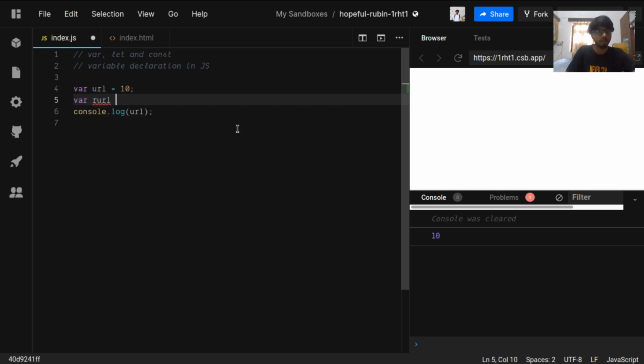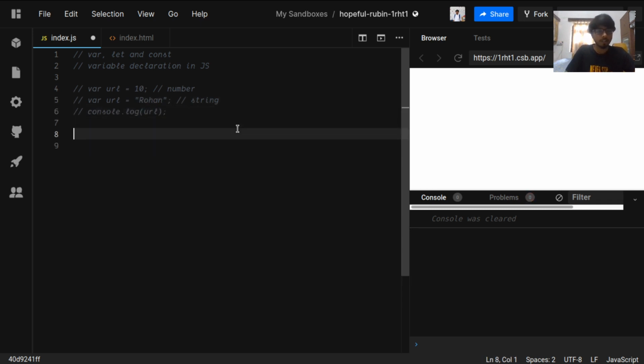So we can do var url equals a string, and now it converts into a string. JavaScript is really flexible in these scenarios. We can convert a number to a string without specifying anything during runtime.